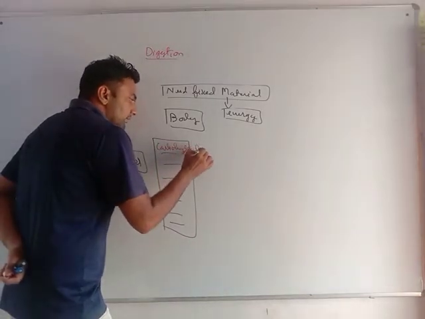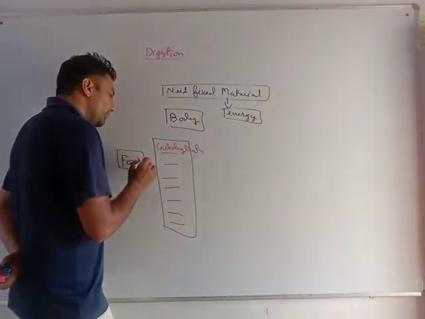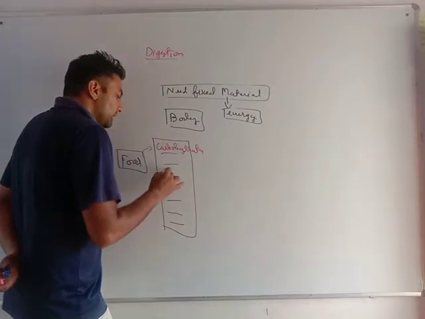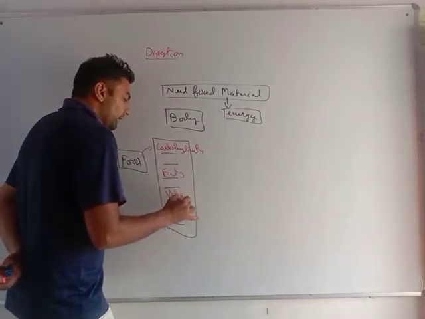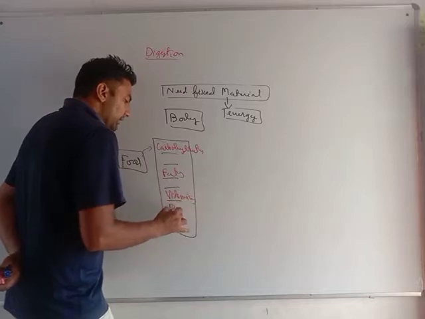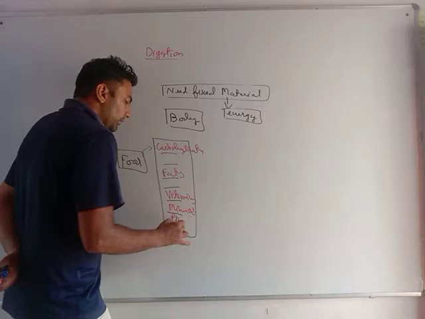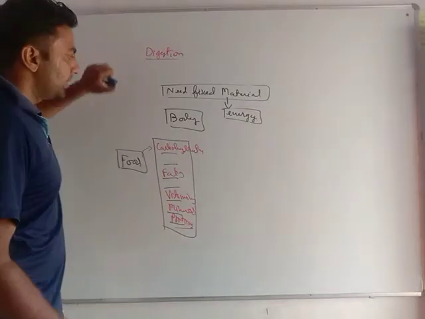You have already gone through this in the 6th standard. If I am eating food, I am having carbohydrates, fats, vitamins, minerals, and proteins.